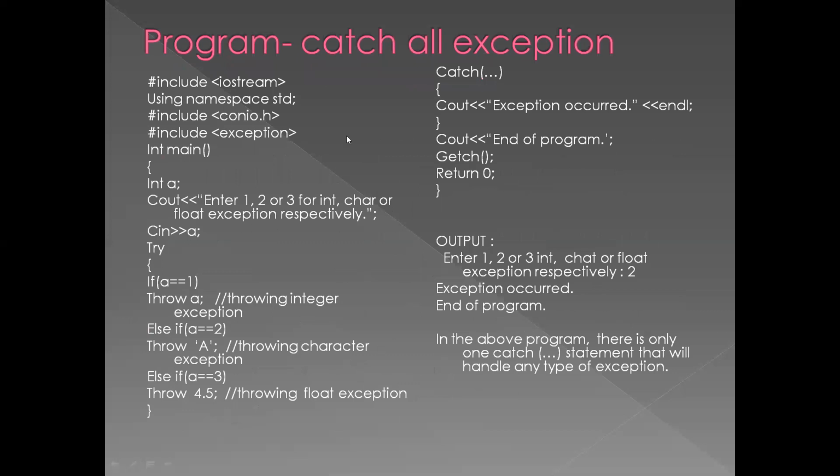This is a program for catch all exception. In the catch all exception program also you have included iostream, namespace std, conio.h and the exception library. This is the same as the multiple exception program. Enter main, and you have declared a variable a, and the display is "Enter 1, 2 or 3 for an int, char or float exception respectively", and you have taken a read on the variable a, and you have started a try block.